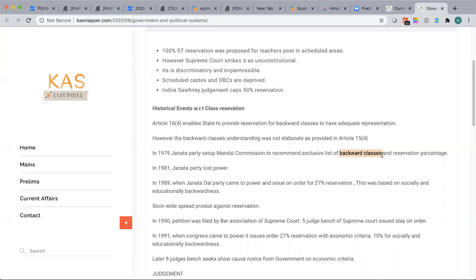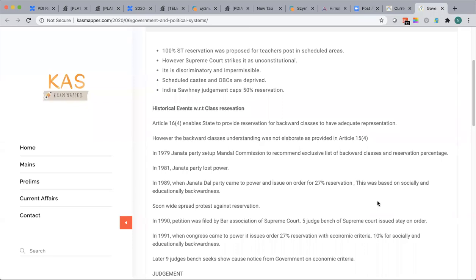Based on this criteria, let's say there are 3,000 odd backward castes in India. Let them be given 27% reservation in government posts. But unfortunately, by the time the Janata Party was supposed to give an order on this, the party lost power and Indira Gandhi came back for a second term in 1980.